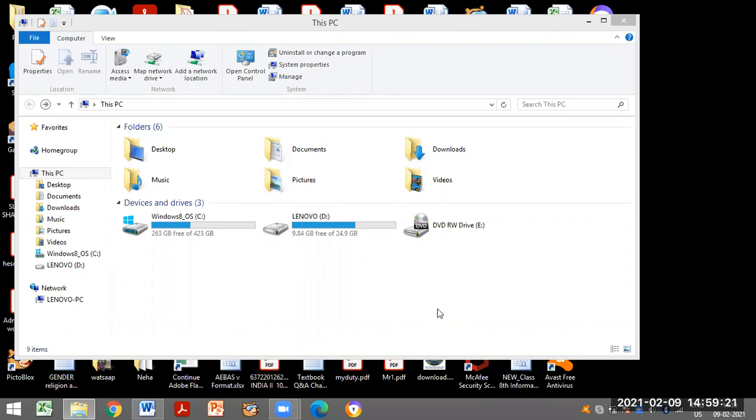Control panel is a very important part of Windows operating system. All the functions of Windows can be controlled using control panel. There are a number of options of going to control panel. We can open control panel from my computers also. So I am clicking on this button and getting control panel open on my computer.